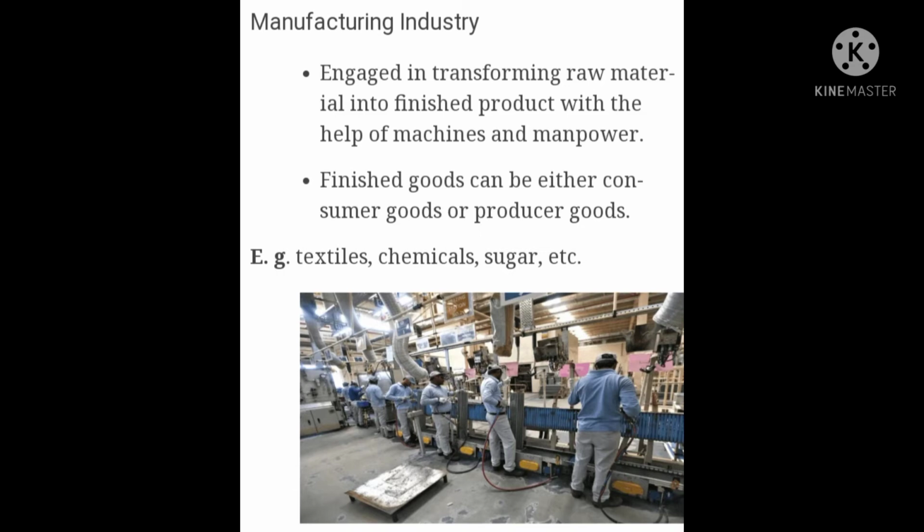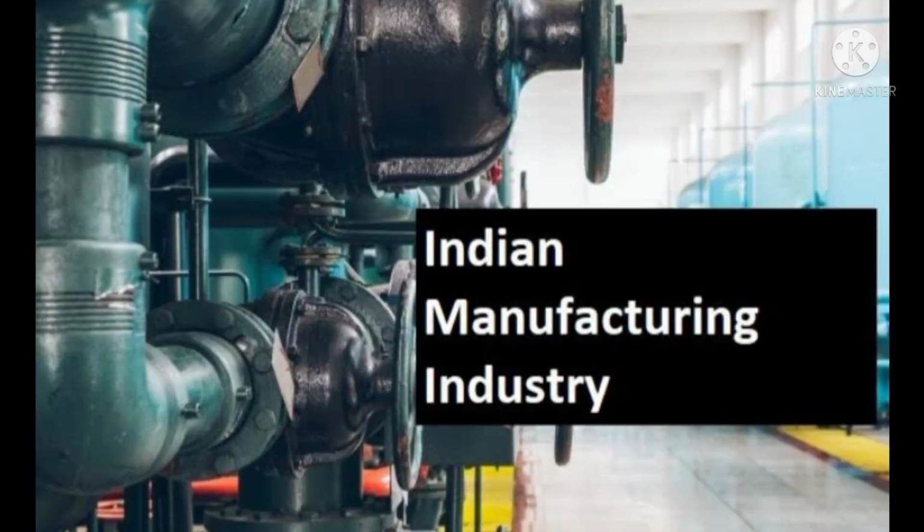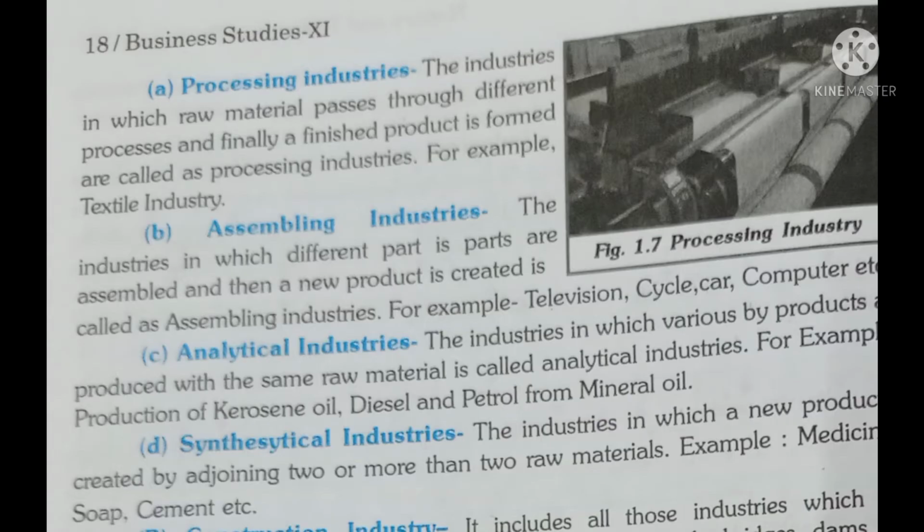synthetical industry. So what is the analytical industry? Here raw materials are analyzed and separated into different finished goods. The best example of the analytical industry is crude oil. When you extract crude oil, you process it and it gets bifurcated into petrol, then diesel, and finally kerosene and coal. Then the synthetical industry: the industries in which a new product is created by combining two or more raw materials come under the synthetical industry.